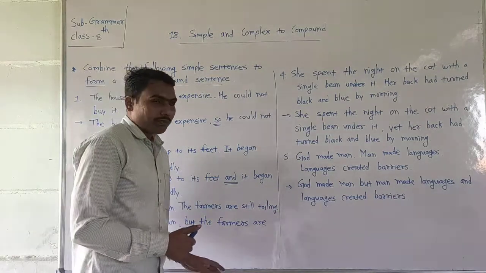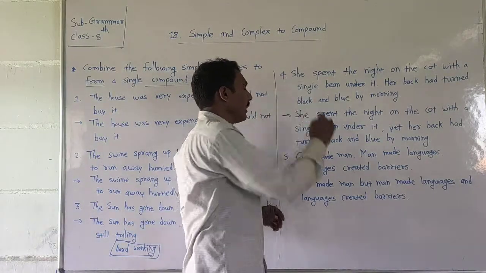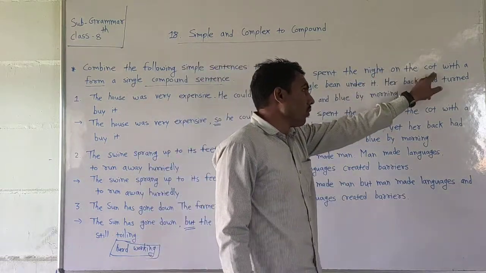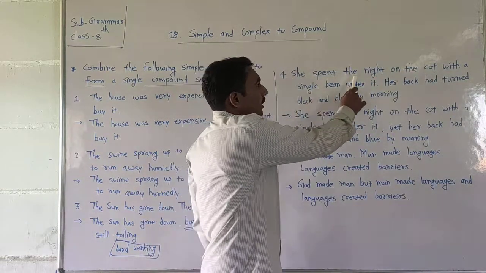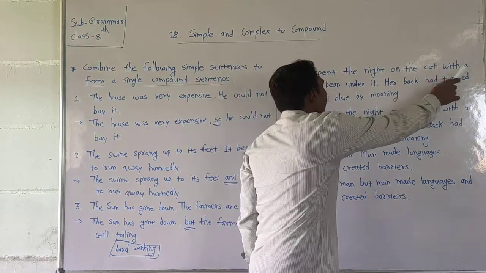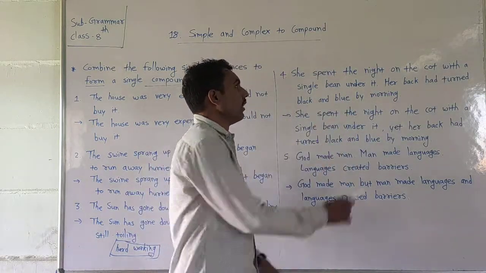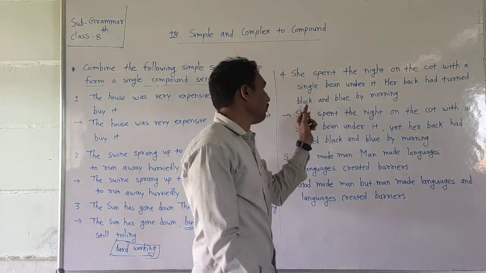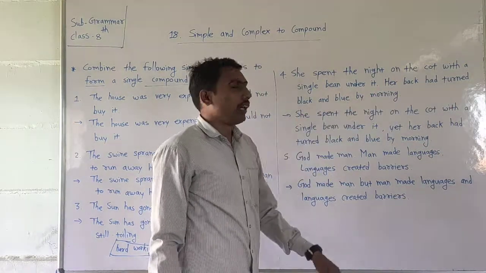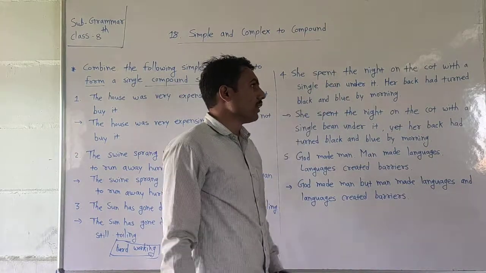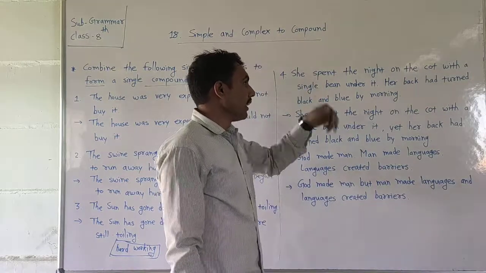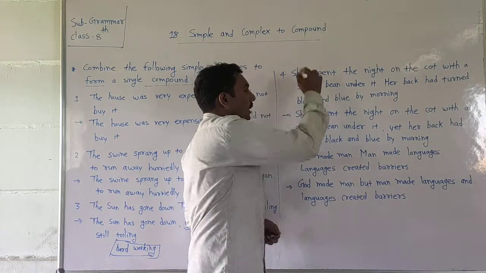Now the fourth sentence. She spent the night on the coat with a single pin under it. Her back had turned black and blue by morning. These are two simple sentences, and we want to change them into a compound sentence.